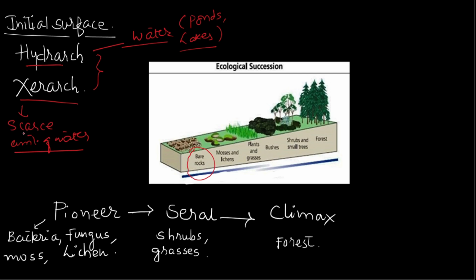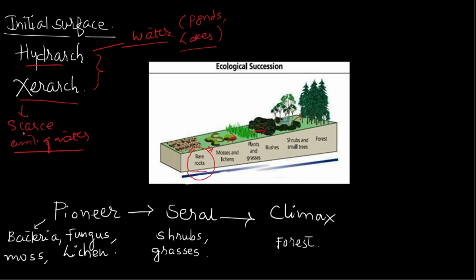Here we can see what we talked about in the last slide: the bare rocks, which are obviously a xerarch surface, then mosses and lichens colonize it, it gives way to grass, and then bushes, short trees, small trees, shrubs, and then eventually to forest.